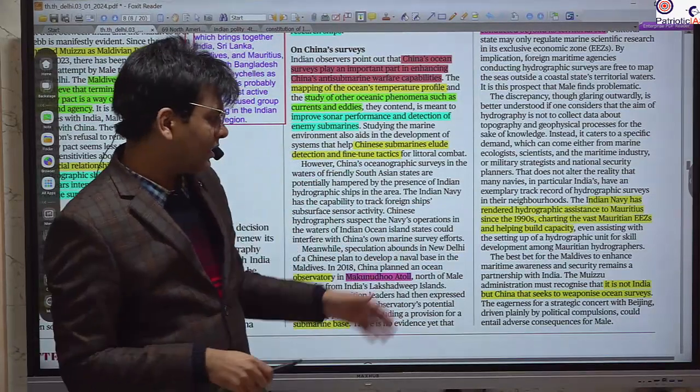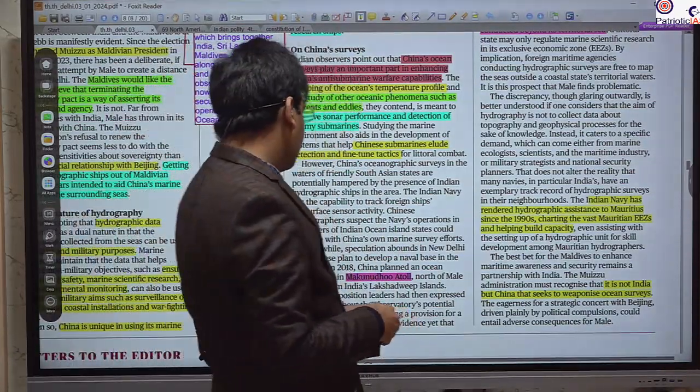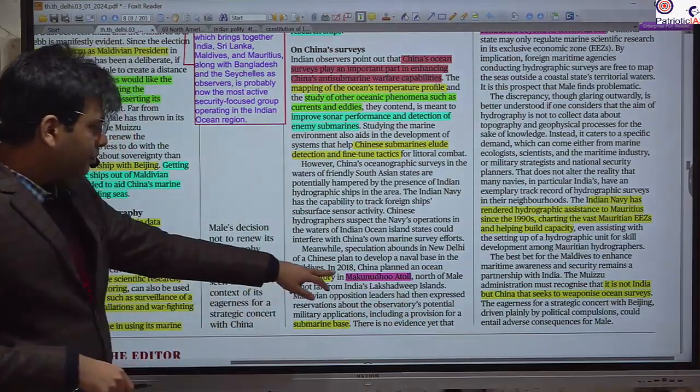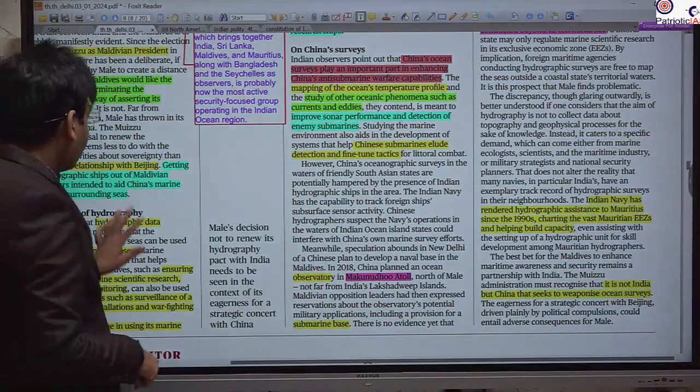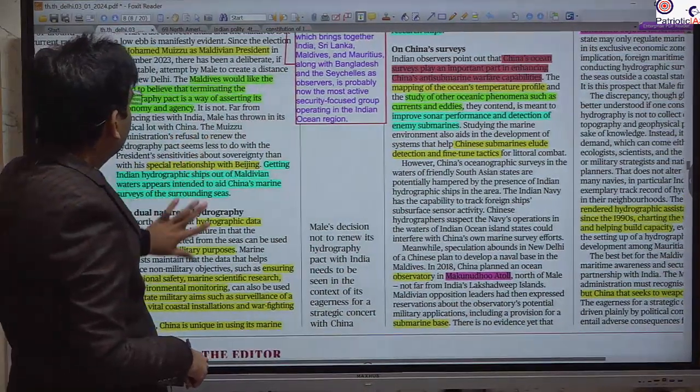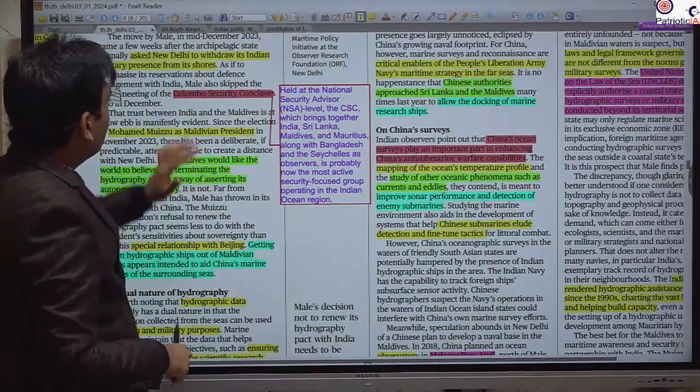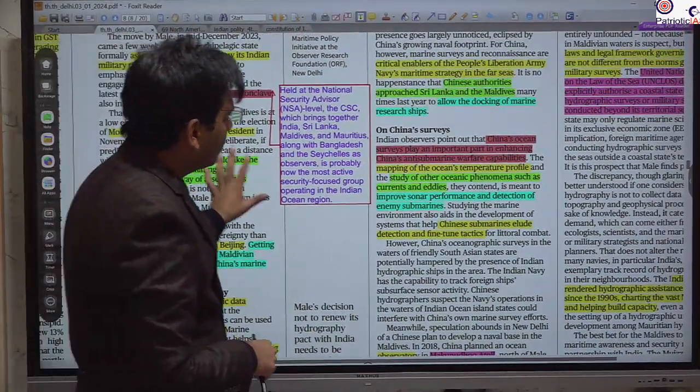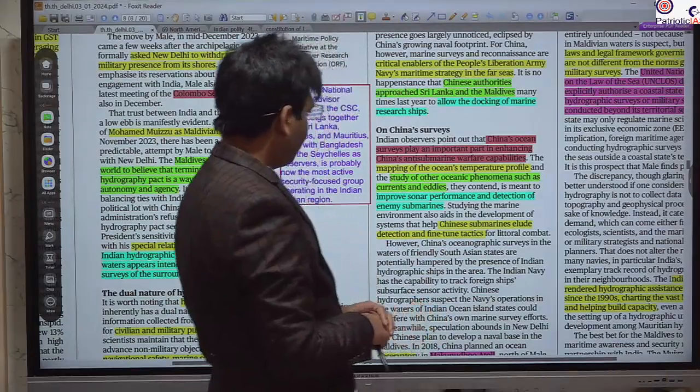So this article is talking about all the important things you need to remember. Two things you should remember from this article: Makunudhu atoll and the Colombo Security Conclave.